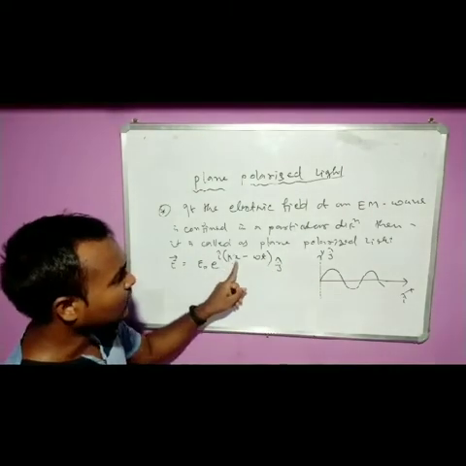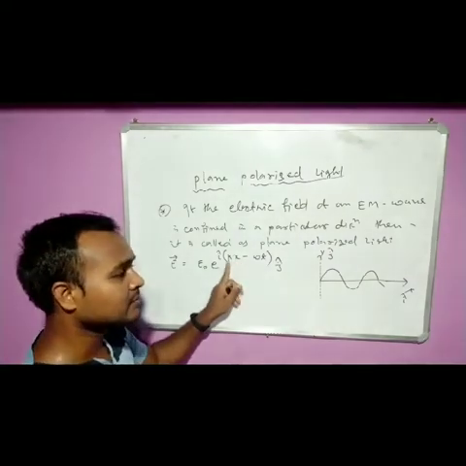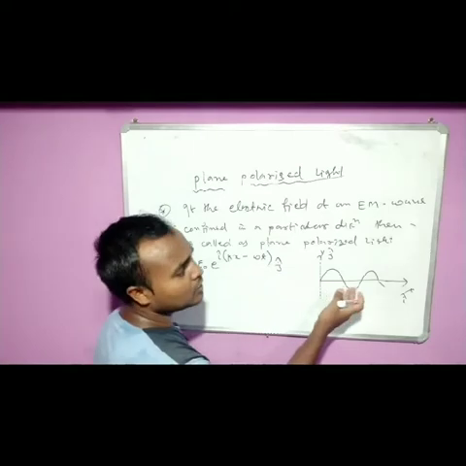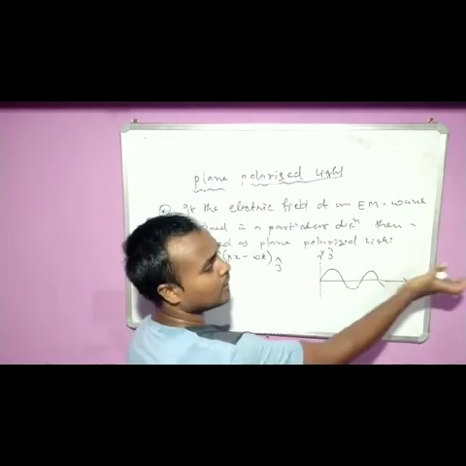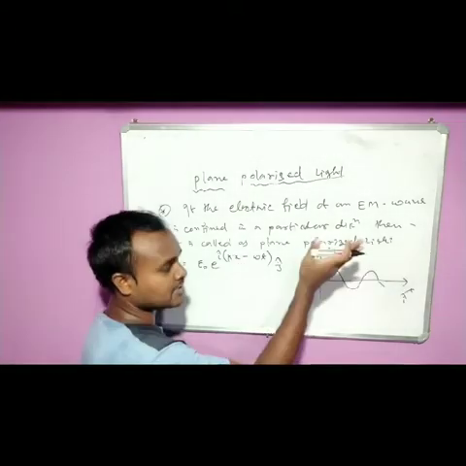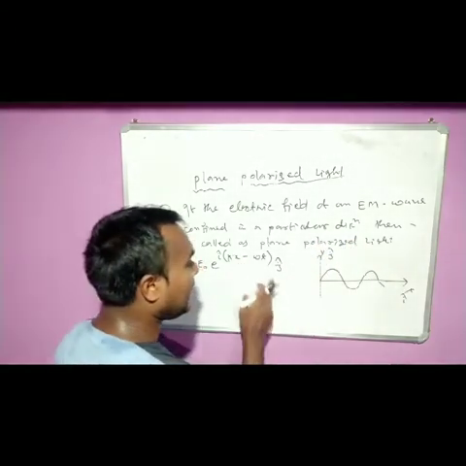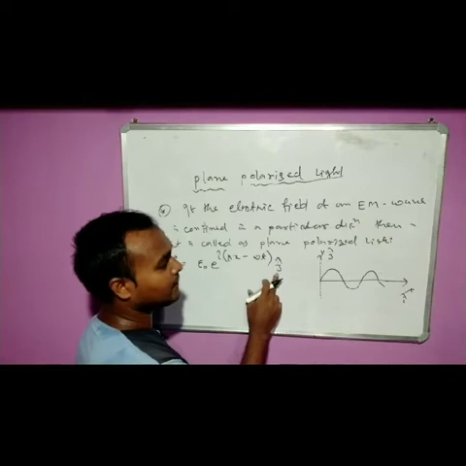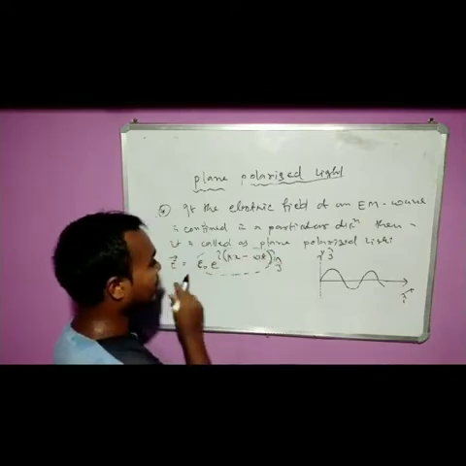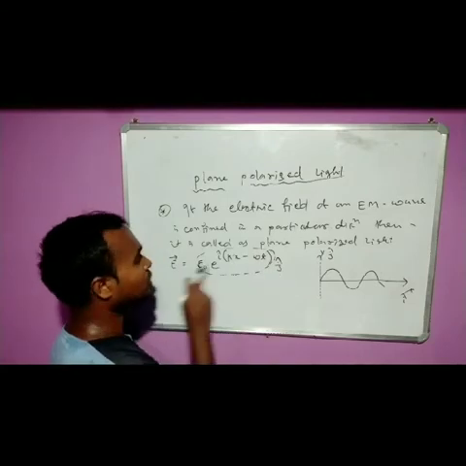Whenever you see x, it means the wave is propagating along the x-axis. Here I have drawn that the wave is propagating along the x-axis, so that is why kx and positive x-axis. Clear?